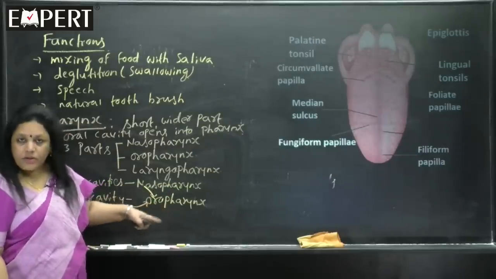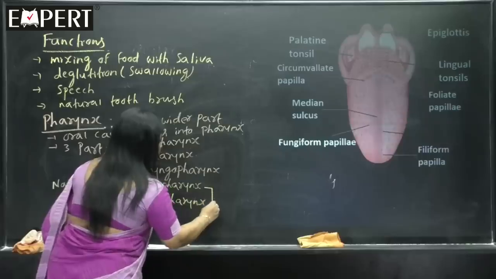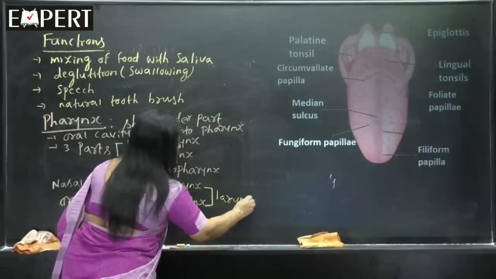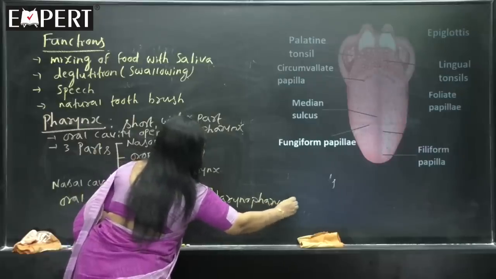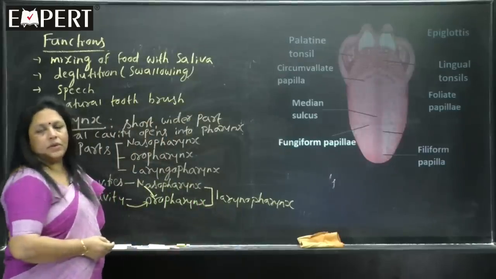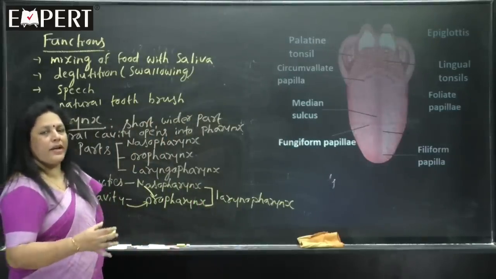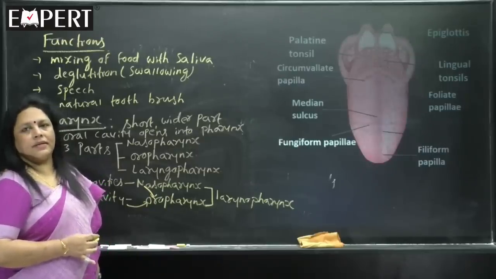Nasopharynx also opens into oropharynx. Nasopharynx and oropharynx open into laryngopharynx. Like this you have to understand. And laryngopharynx is the last part of the pharynx, inferior part of the pharynx.